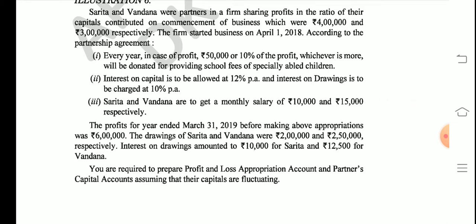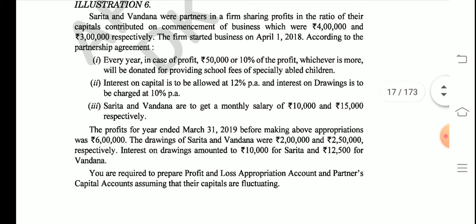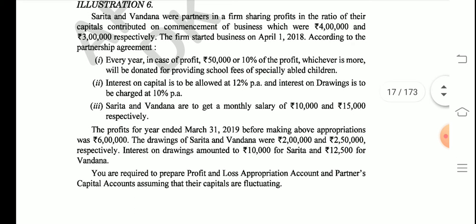Sarita and Vandana get a monthly salary. Please underline the point monthly. That means every amount has to be multiplied by 12 to calculate an annual amount. So 10,000 and 15,000 respectively. In the previous video I told you about the word respectively. So Sarita here will be paid 10,000, that is to be multiplied by 12, so that becomes 1,20,000, and Vandana will also be paid for 12 months 15,000, so that will be multiplied.